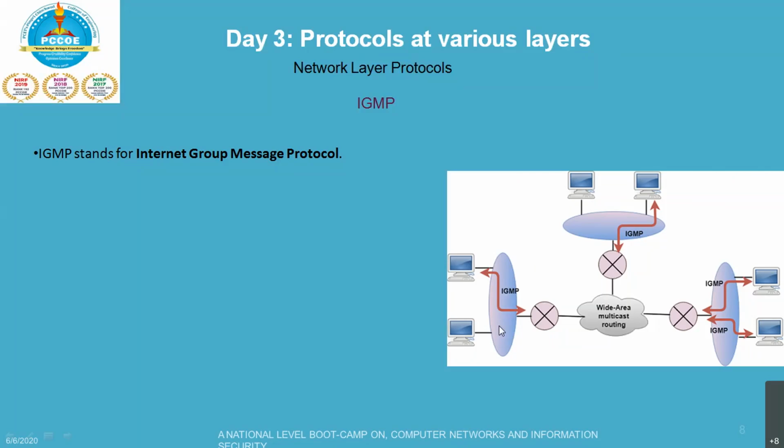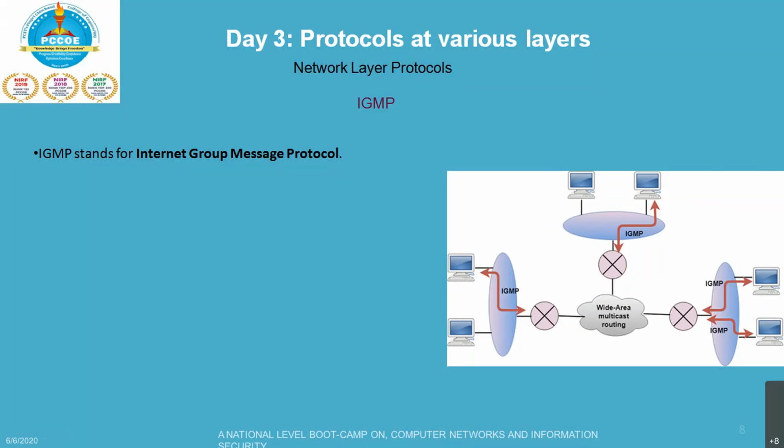Okay, so next most important aspect, if you talk about the format, the format will contain three things, that is your maximum response time. Next is checksum. Okay, definitely the checksum will always be there. And third one is going to be group address, that is for membership query.